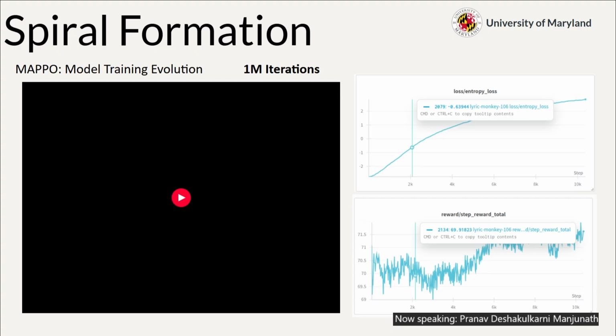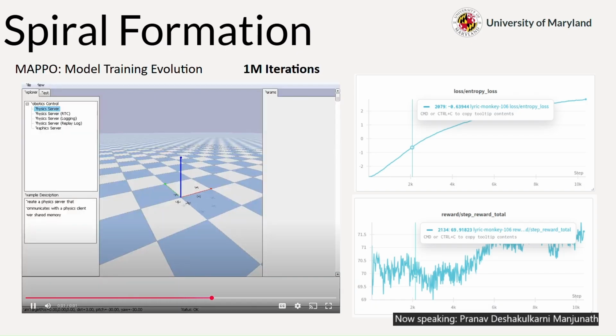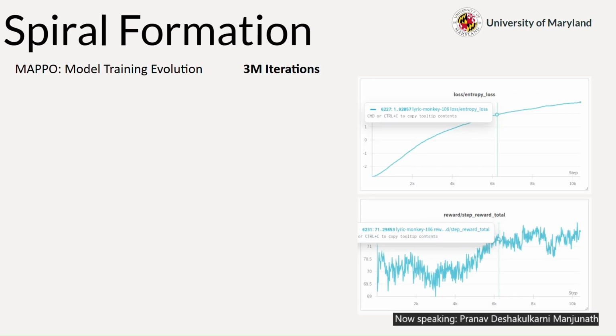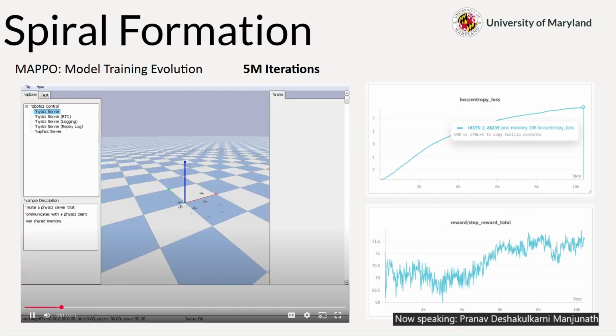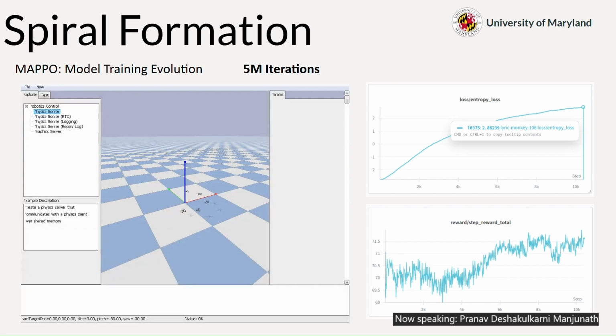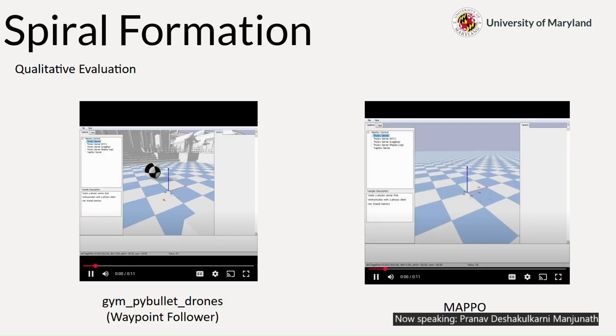And in the multi-spiral task, we can see the evolution of coordination. At 1 million steps, the agents are merely learning to fly. At 3 million, the geometry is there, but it lacks precision. And at 5 million, the policy converges fully and we achieve close tracking as seen here. And this also matches with the return curves from the training logs over here.